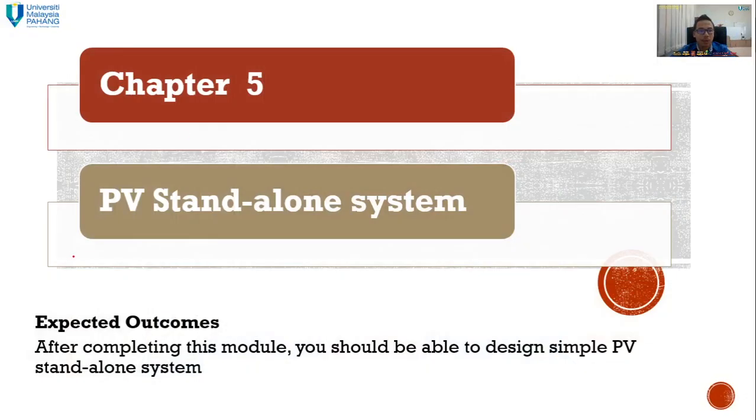The expected outcome for this chapter is, after completing this module, you should be able to design a simple PV standalone system. Only a simple PV standalone system. If you are going to go very complex, you should refer to the internet or literature to help in your study.